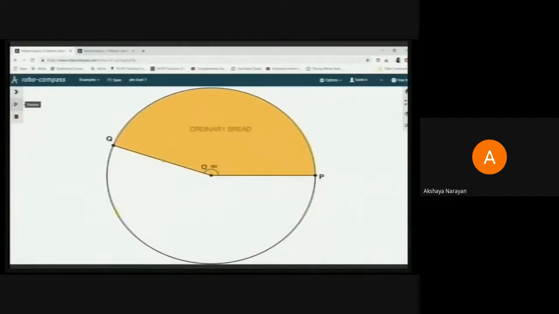You can shade it in the color that you want to tell that this portion of the entire circle represents the sales of the ordinary bread, which you can again recall as 320 rupees. You can label it there also. Now, what should be the second step? Now, again, you will have to find the second sector, for which you require the next radius.